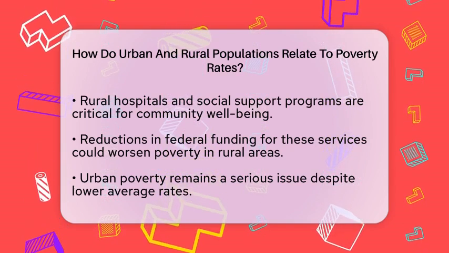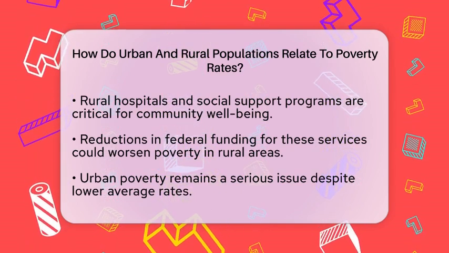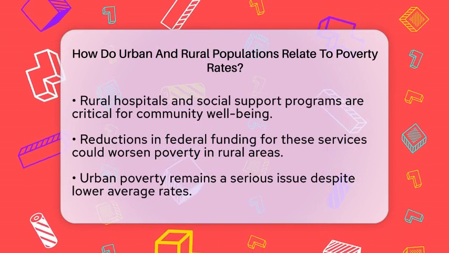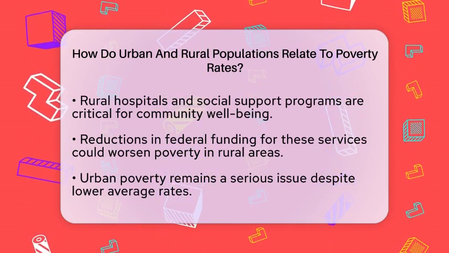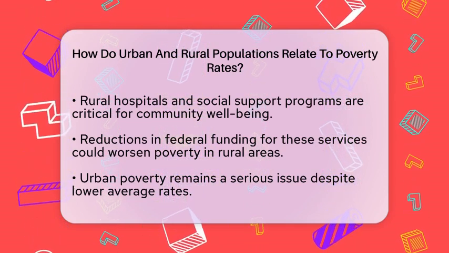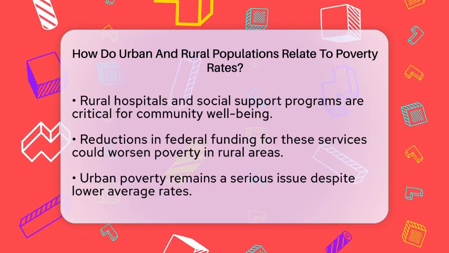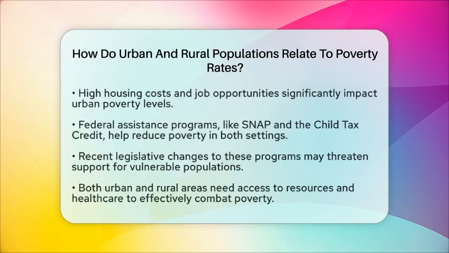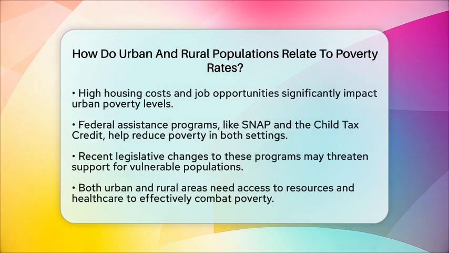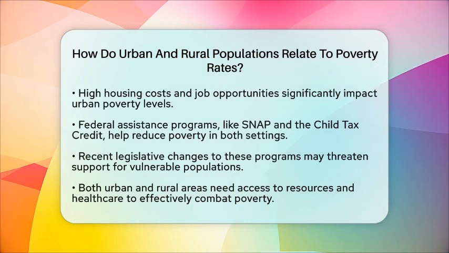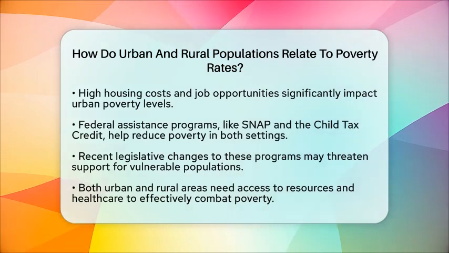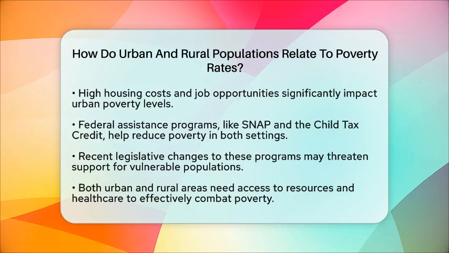Federal programs like the Supplemental Nutrition Assistance Program and the Child Tax Credit have helped reduce poverty in both urban and rural populations. However, recent legislative changes that reduce or restructure these programs could risk increasing poverty. This is especially true for the most vulnerable groups who rely heavily on such support.